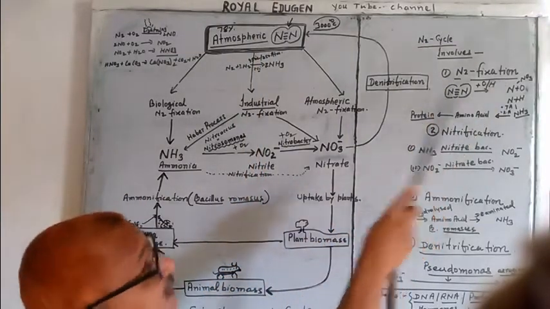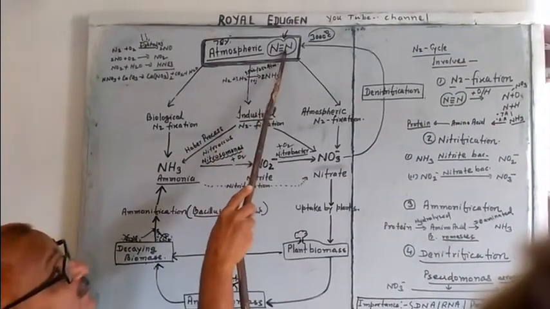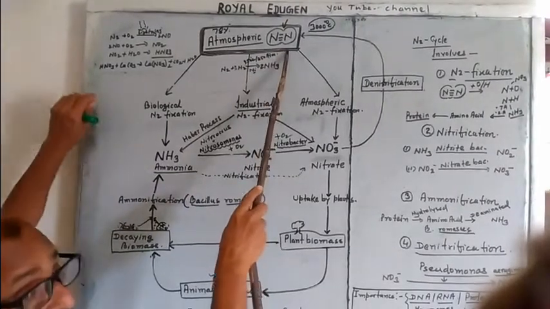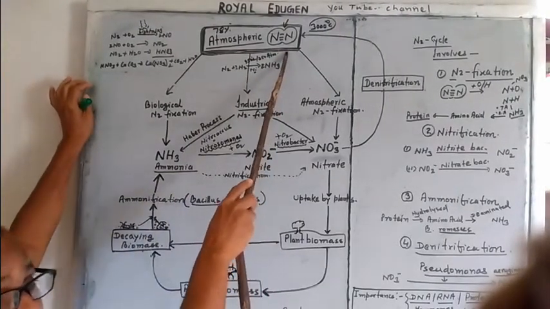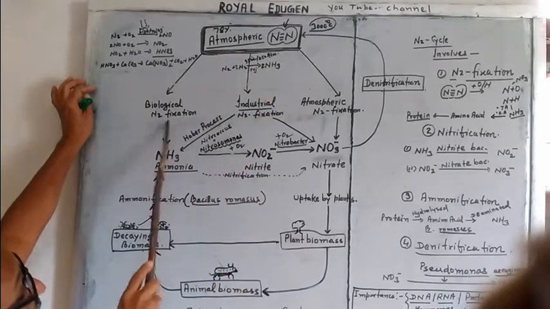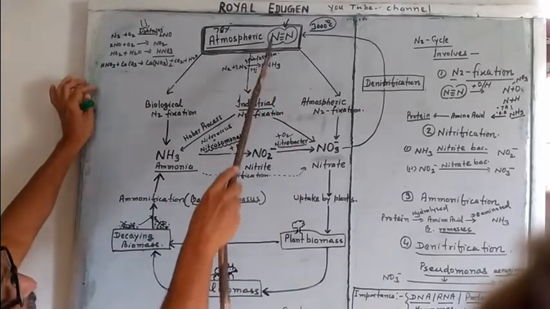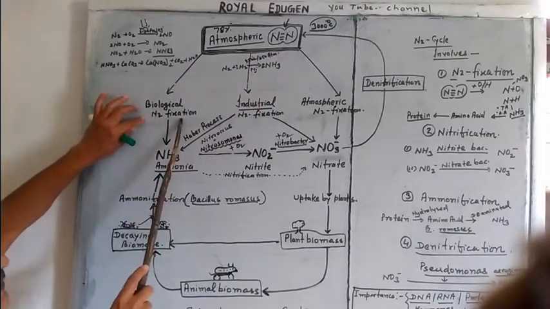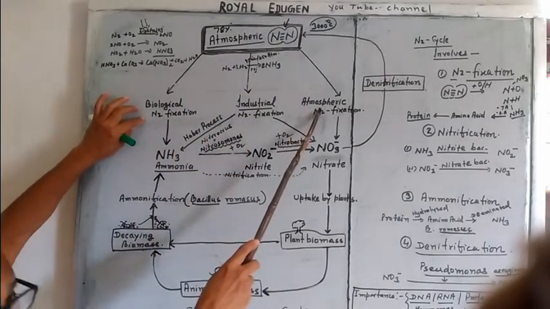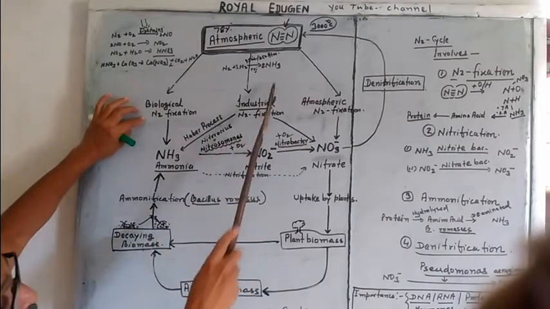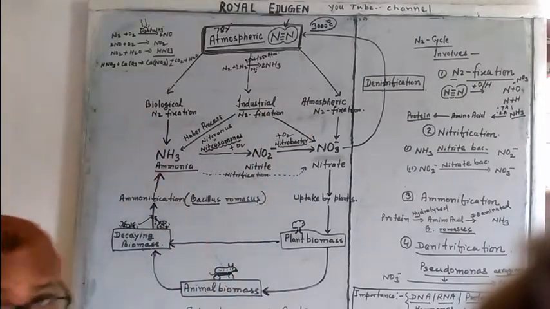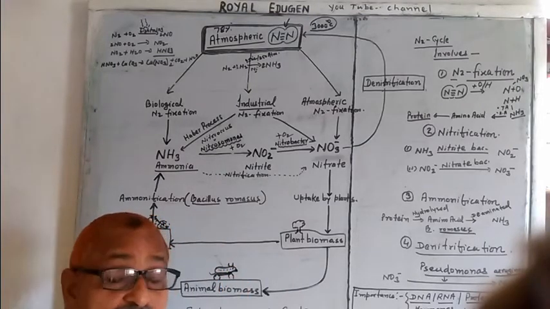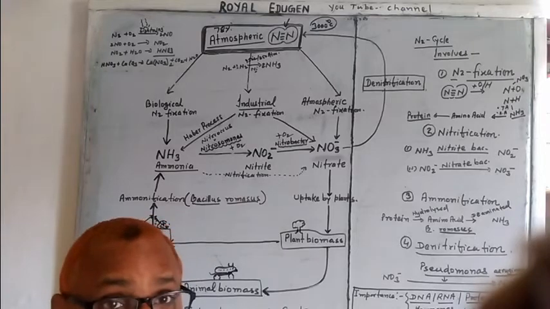What is N2 fixation? It is the conversion of inert atmospheric dinitrogen, having a triple bond, which cannot be utilized by organisms until it is converted into a usable form. This conversion may happen by biological fixation, industrial fixation or atmospheric fixation. Fixing nitrogen means receiving it in a utilizable form.